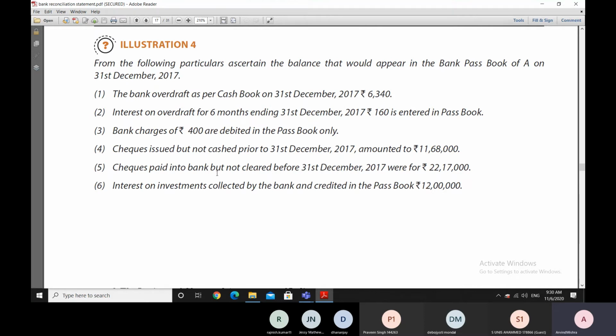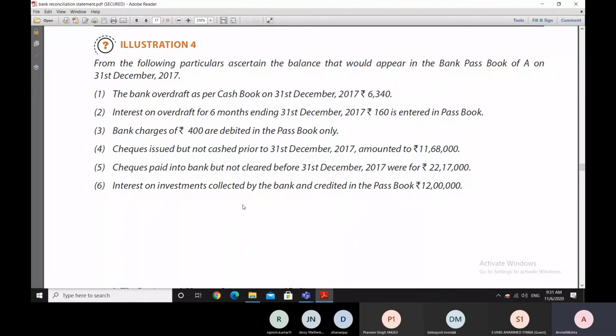Then checks which are paid into our bank but not cleared before 31st December, which means that we received checks of 22,17,000 rupees, which we went and paid into the bank also, but the checks have not got cleared before this 31st December 2017 date, and therefore these checks are not finding any entry in the bank passbook, though these checks have been entered in the cash book. When they were received, they were entered in the cash book.